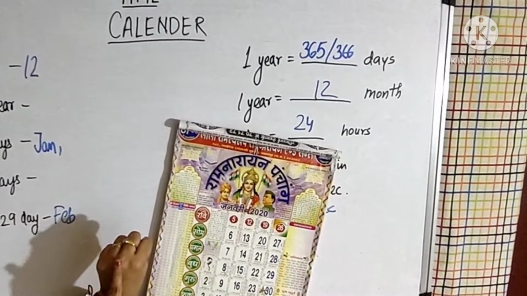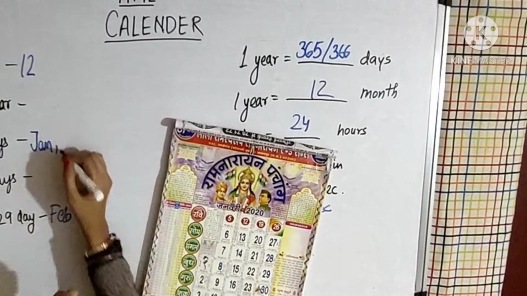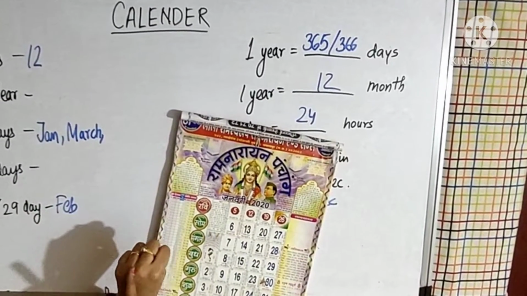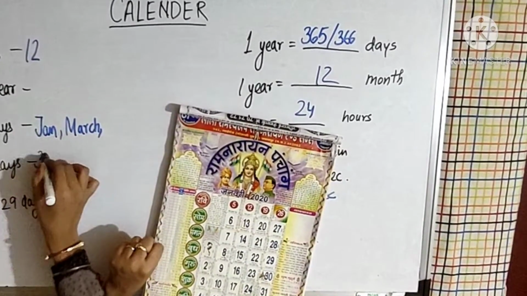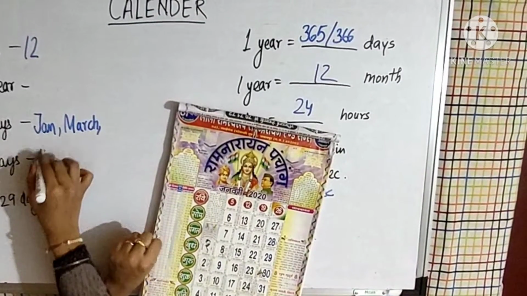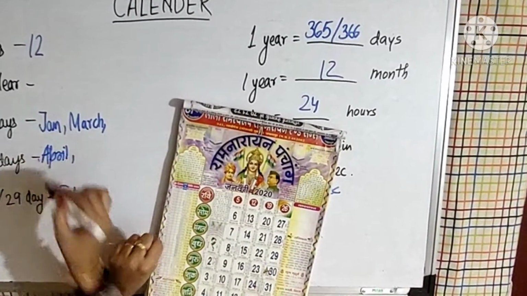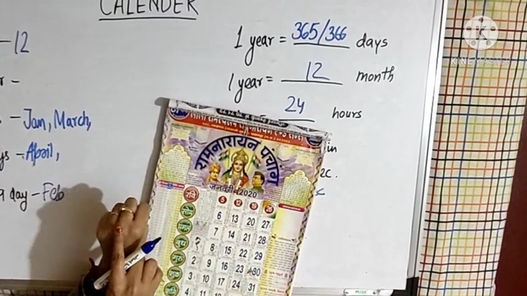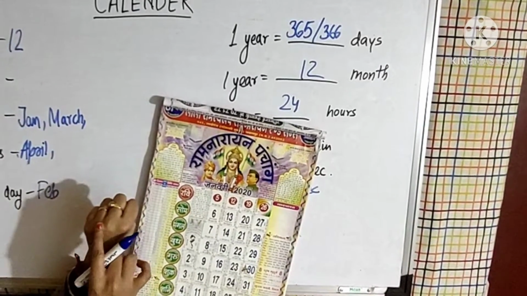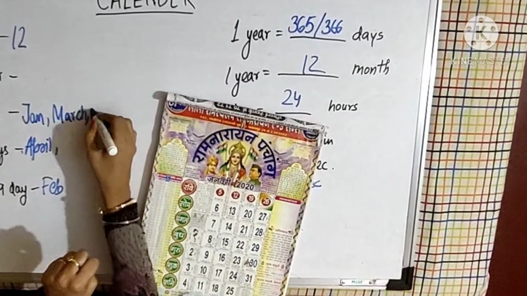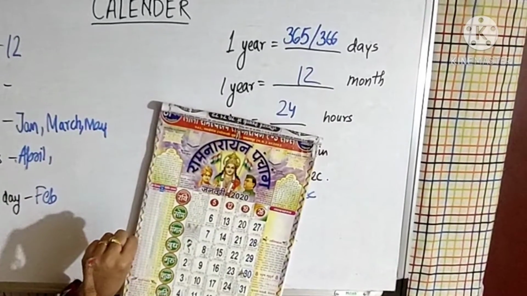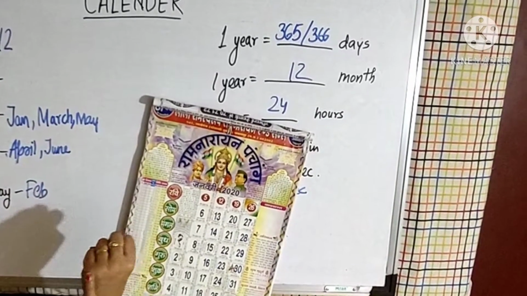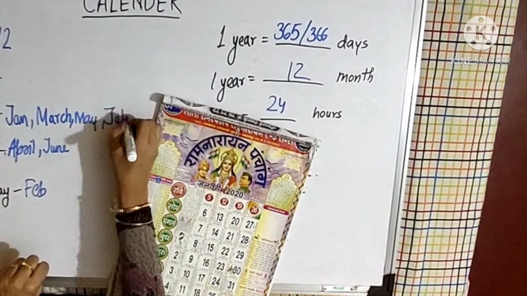Now after February, March. Again March is on the top, so it is having 31 days. Then April. April is having 30 days. Now January top, February down, March top, April down, May 31 days. Then after May, June 30 days. Then again July on the top, so July will come for 31 days.